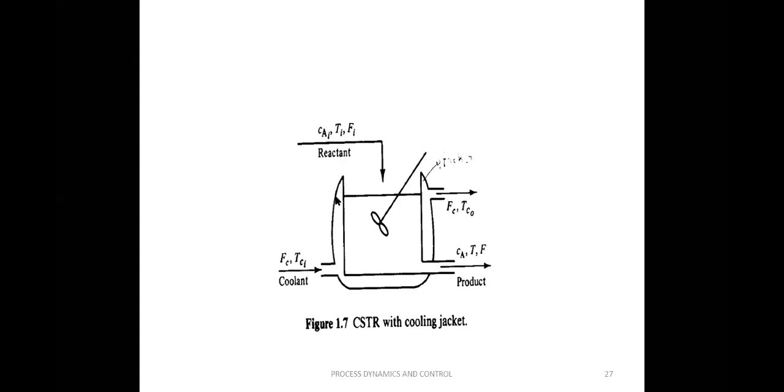The main purpose of this jacket is to remove the heat produced by the reaction. Whatever temperature is produced by this reaction should be controlled. So in order to control the temperature, we have a jacket surrounding the tank. Through the jacket flows some coolant. What is the meaning of coolant? It removes the heat produced by this particular reaction. So the purpose of the coolant is to remove the heat produced in the reactor.